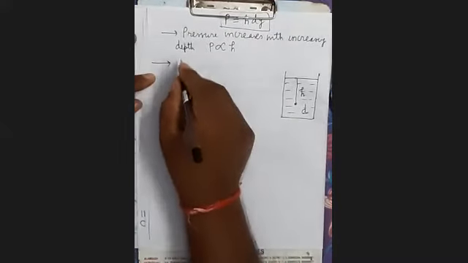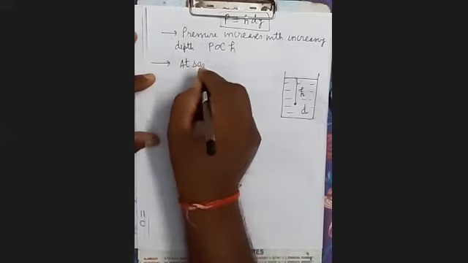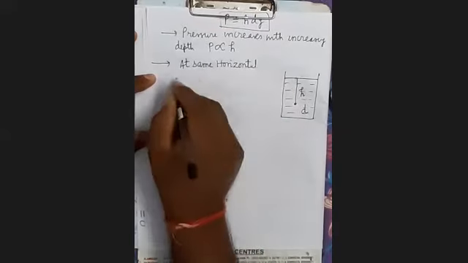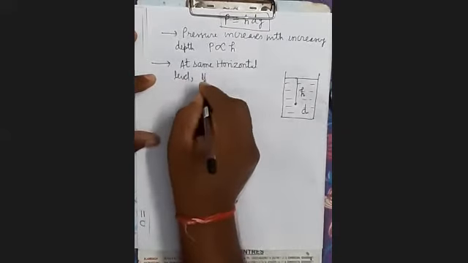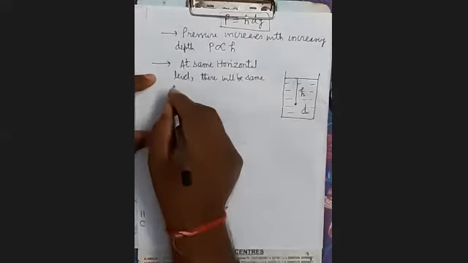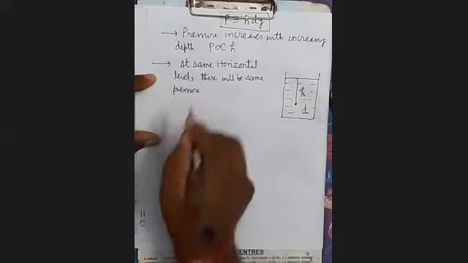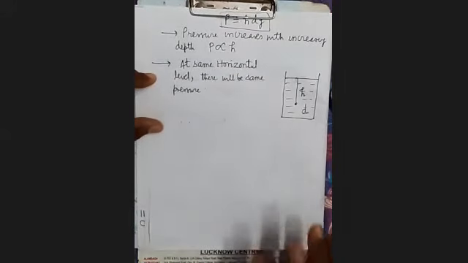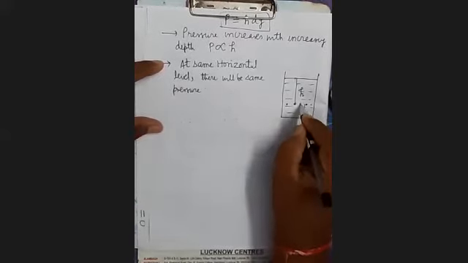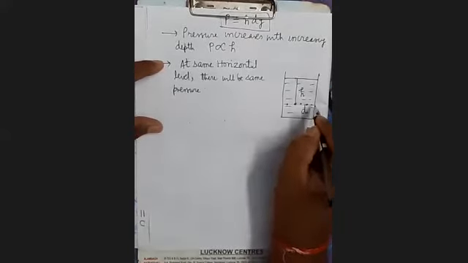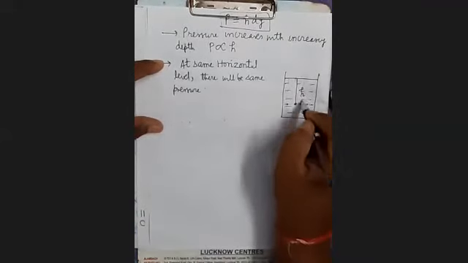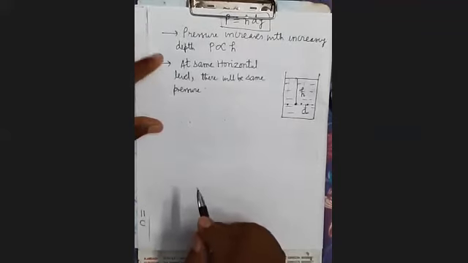And second, at the same horizontal level there will be the same pressure. Here, these are the points which are situated at the same horizontal level. At all these points, pressure will be the same, because they are situated at the same depth.